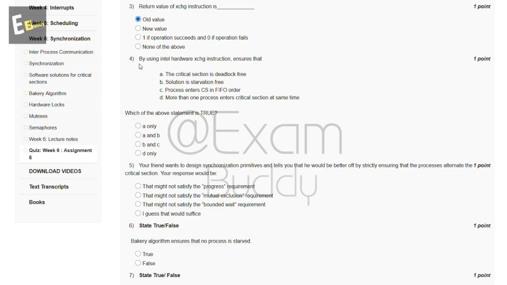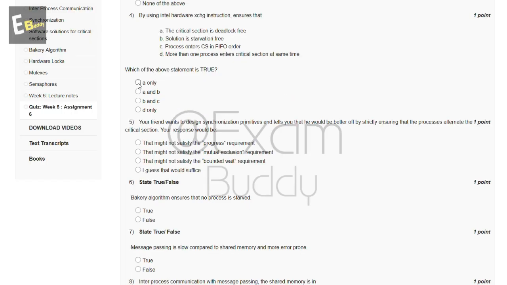Now the fourth question is, by using Intel hardware XCHG instruction ensures that. So these are the options: the critical section is deadlock free, solution is starvation free, processes enter CS in FIFO order, more than one process enters critical section at the same time. Which of the above statements is true? So the answer is A only.